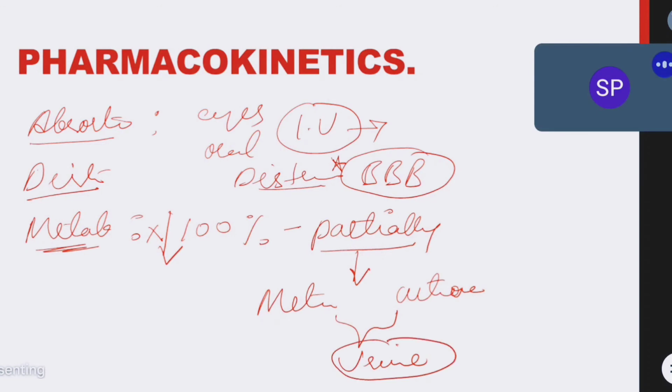Okay, so this is the pharmacokinetics of atropine. Atropine's duration of action depends on the dose. Now you all understood the pharmacokinetics of atropine. There is no need to go into more detail here.